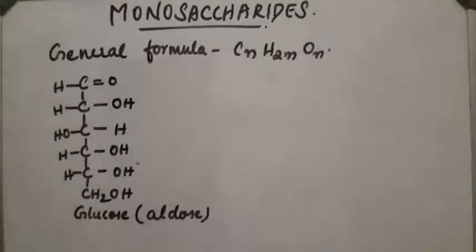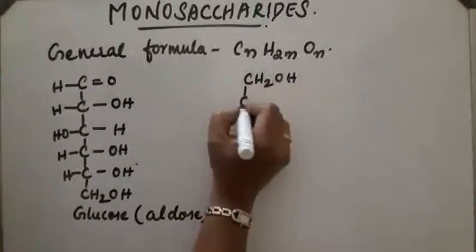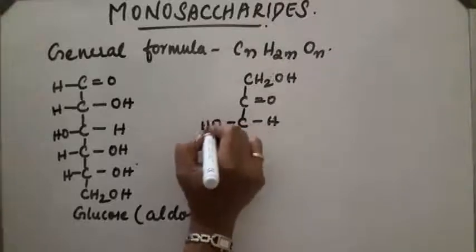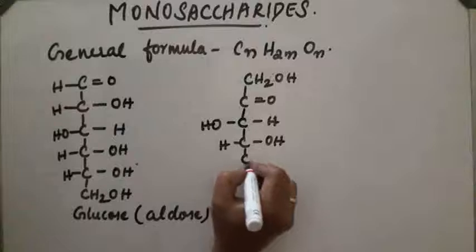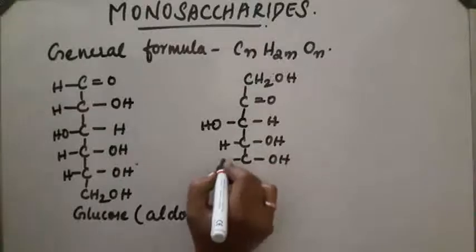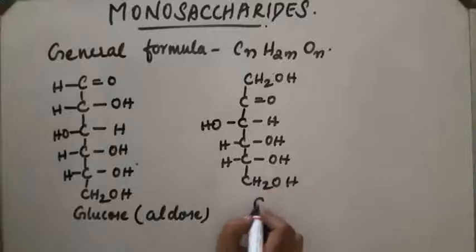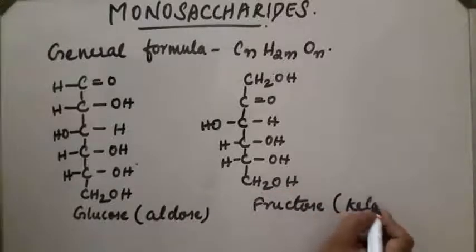Now, next, fructose. Fructose contains a keto group in the C2 carbon atom. So, CH2OH, C double bond O, then CHOH, C with OH, H, C with OH, H, and CH2OH. This is fructose, or we can call it a ketose.